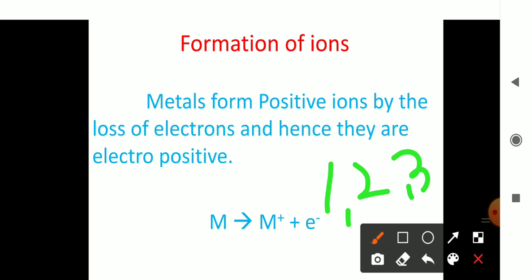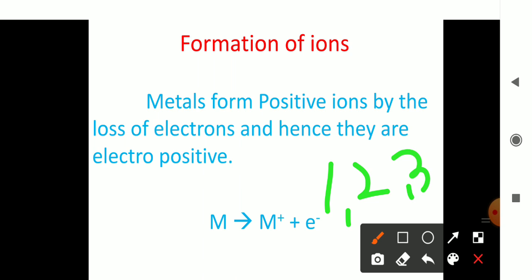If the number of valence electrons is 6 or 7, such atoms have the ability of accepting electrons. But in the case of metals, since they possess a lesser number of valence electrons, 1, 2 or 3, they have the tendency of losing electrons. They can easily lose their outermost electrons. And I told you, when an atom loses electrons, what will be the product? They can form the positively charged ion, that is cation.